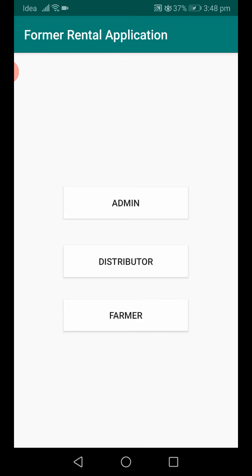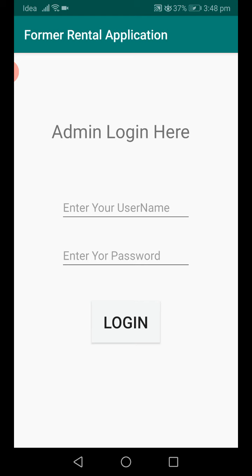Now I go for the administrator. When I click this administrator option, I'll get a login page. Admin login here. For the login, they are asking for a username and password. This username and password is known only to the authority person. All the people can't know the username and password.